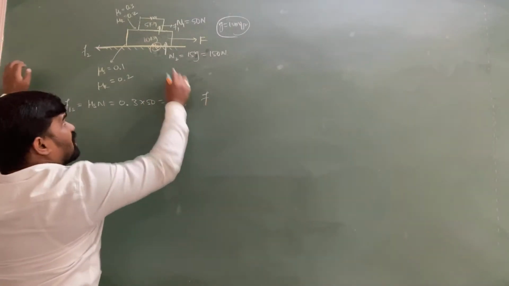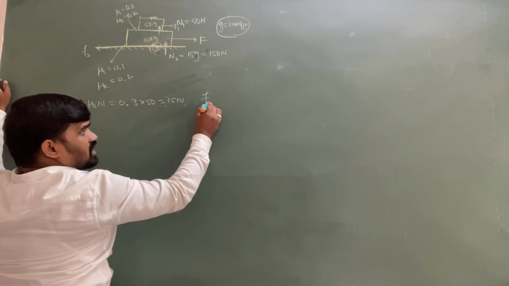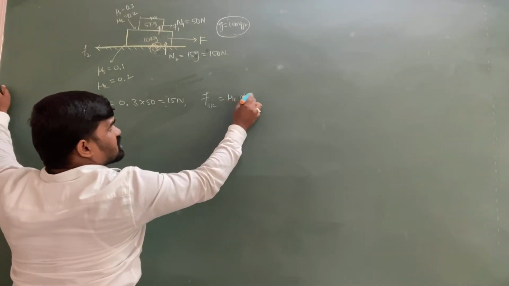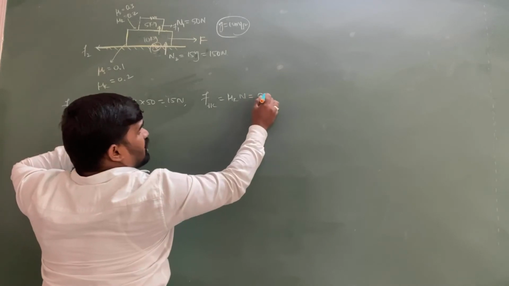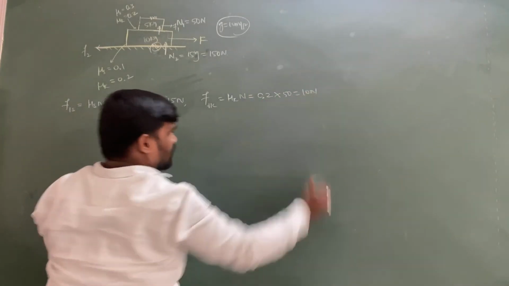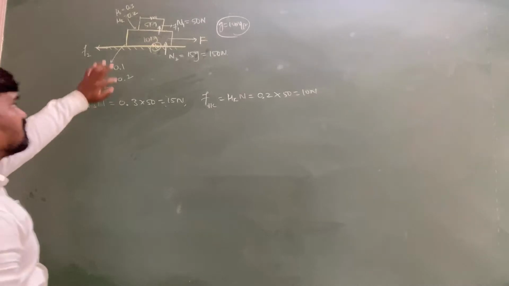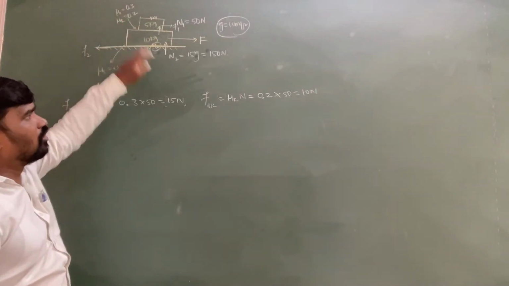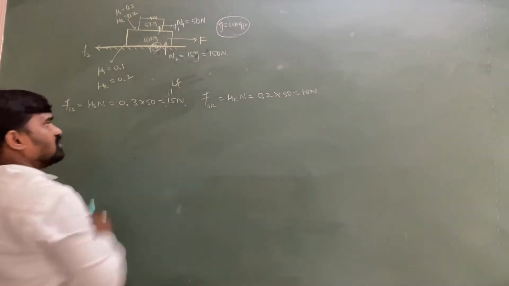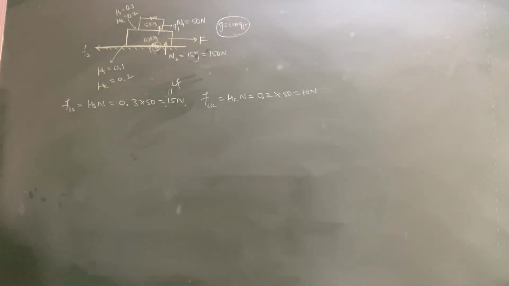And between the upper block and lower block there is also kinetic friction. So F1k is equal to mu k into N, where mu k is 0.2, so 0.2 into 50 is equal to 10 Newtons. The kinetic friction existing between the upper block and lower block is 10 Newtons, and the static friction existing between them is 15 Newtons. What is this called? Limiting friction. This is the maximum static friction applicable.